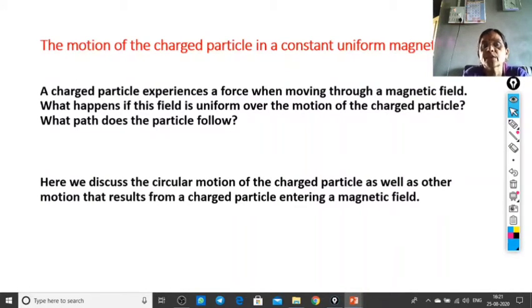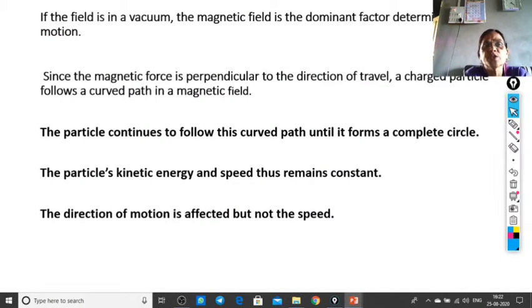Motion of a charged particle in a constant uniform magnetic field. If this magnetic field is in a vacuum, then the magnetic field is the dominant factor determining the motion of the charged particle. Depending upon where the magnetic field is situated, the motion of the particle depends. Since the magnetic force is perpendicular to the direction of travel, a charged particle follows a curved path in a magnetic field.